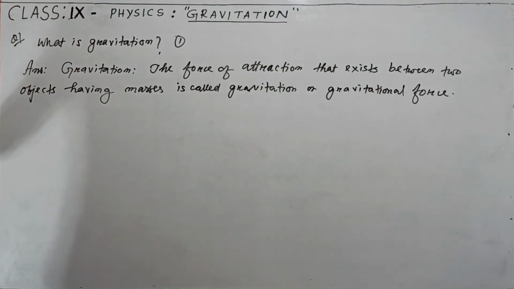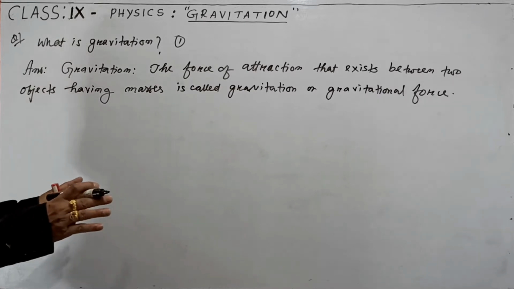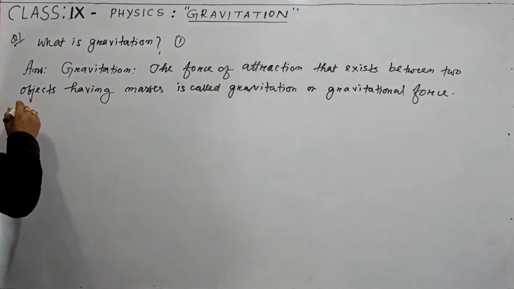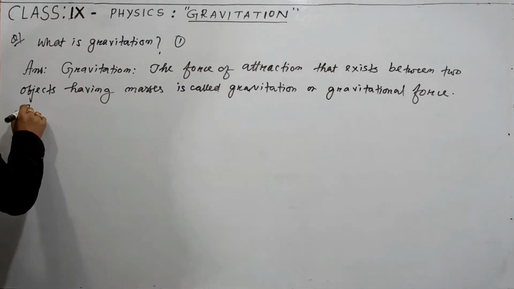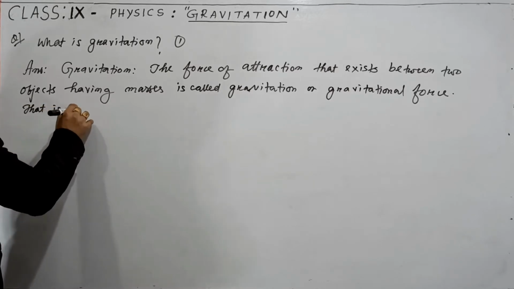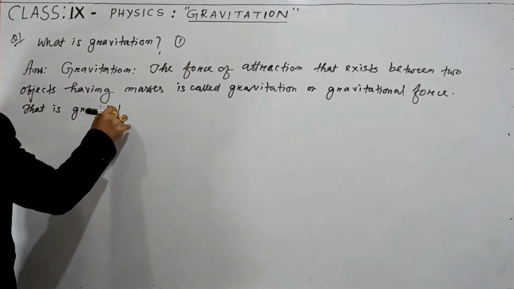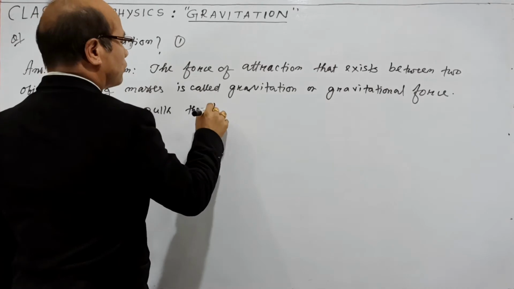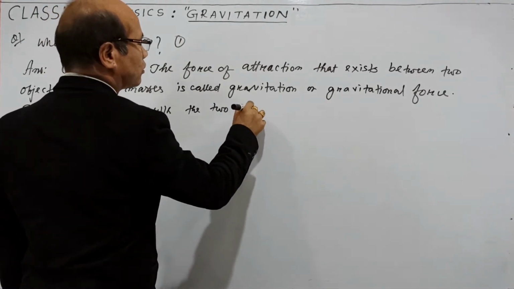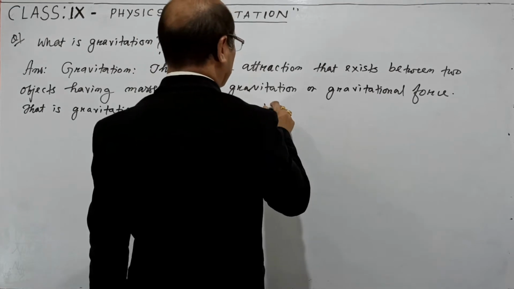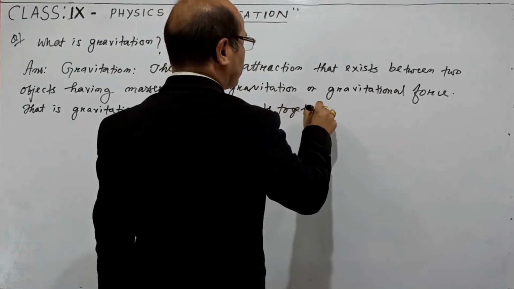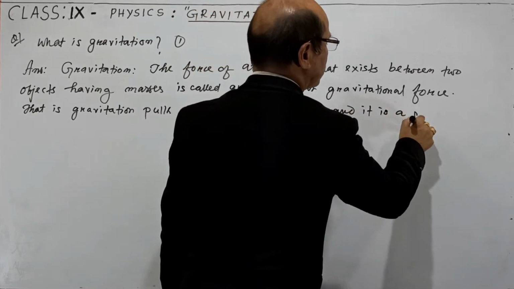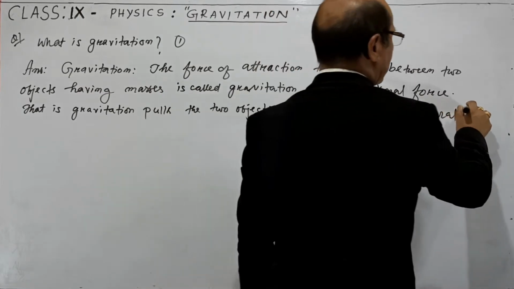That means gravitation or gravitational force pulls the two objects together. Then also you can write that gravitation pulls the two objects together, and it is a general term.